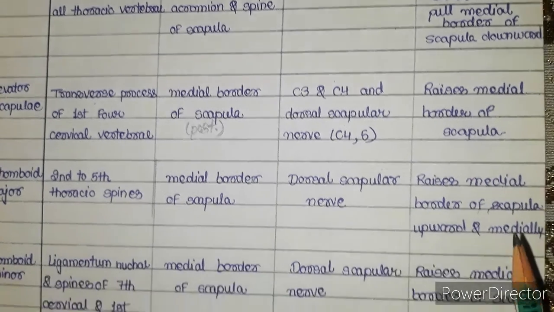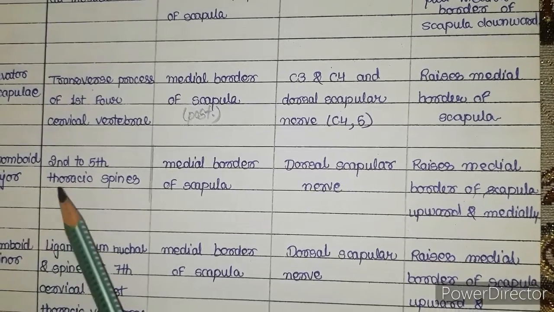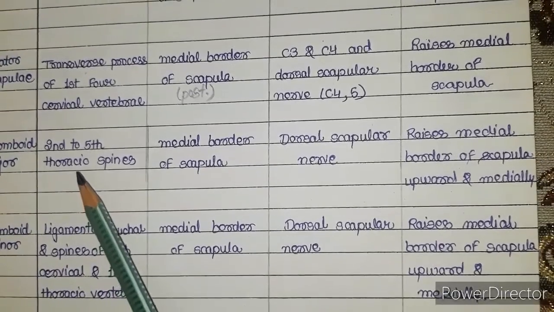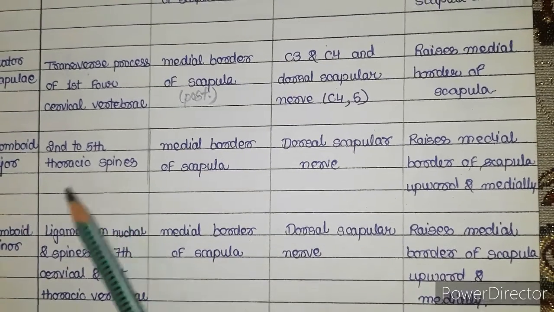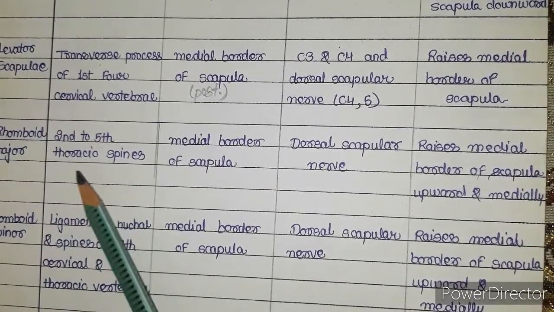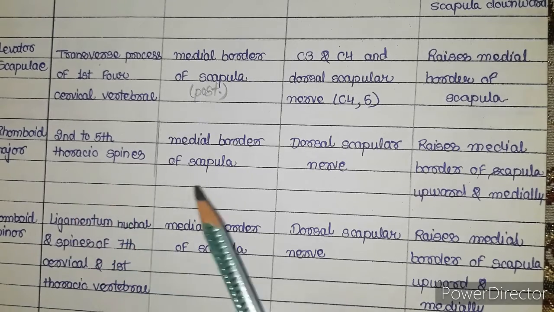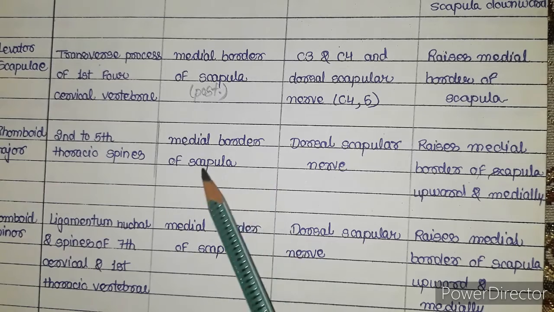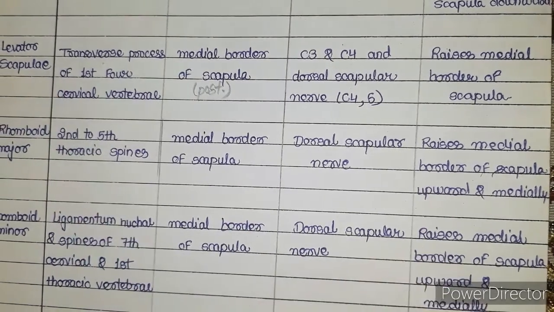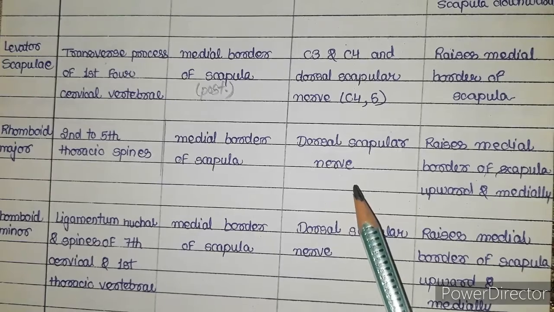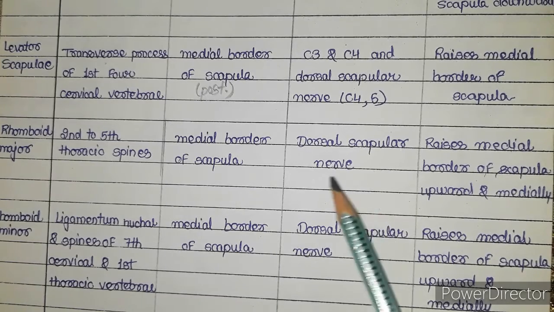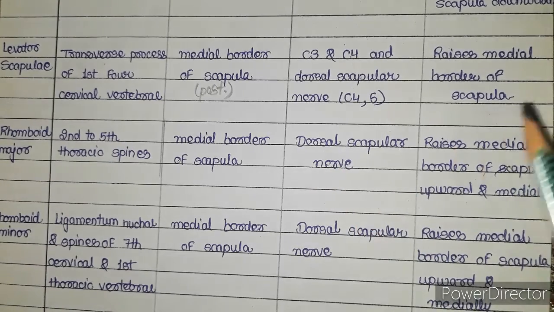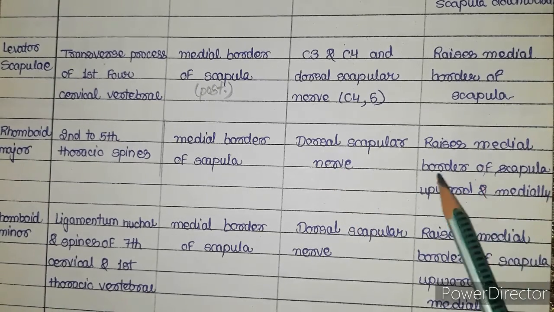Okay, the third muscle is the rhomboid major muscle. It originates from the 2nd to 5th thoracic spines of the thoracic vertebra, and it again inserts in the medial border of scapula with the levator scapulae. And the nerve supply which is going to supply the rhomboid major is the dorsal scapular nerve. Okay, dorsal scapular nerve. And what's the action of this muscle? It raises the medial border.